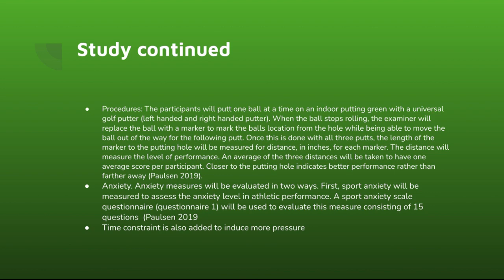Anxiety. Anxiety measures will be evaluated in 2 ways. First, sport anxiety will be measured to assess the anxiety level in athletic performance. The Sport Anxiety Scale questionnaire 1 will be used to evaluate this measure, consisting of 15 questions. A time constraint is also added to induce more pressure.